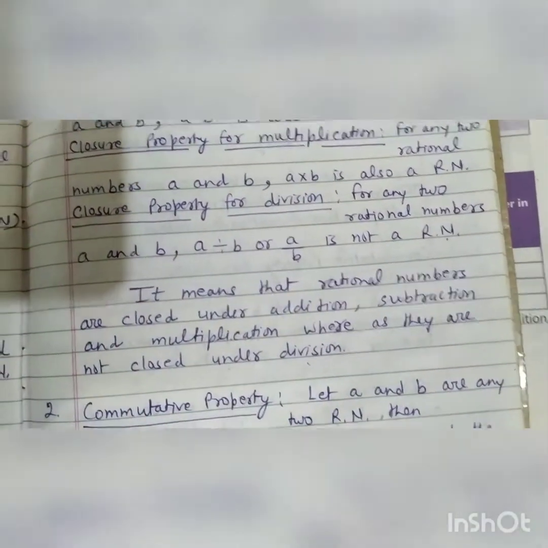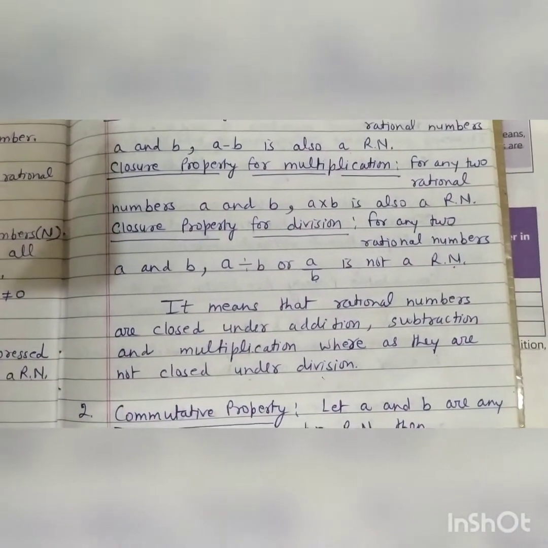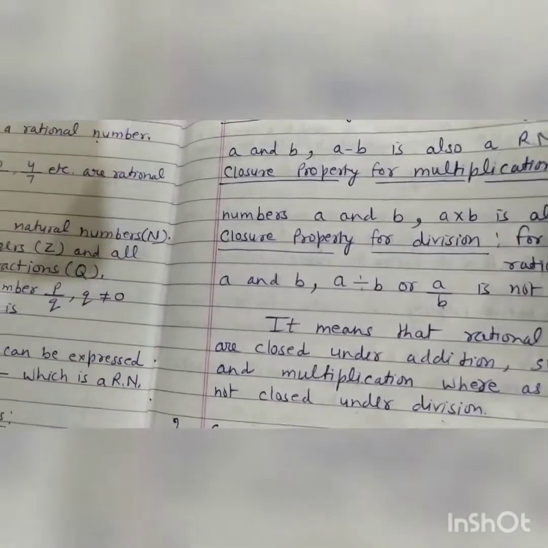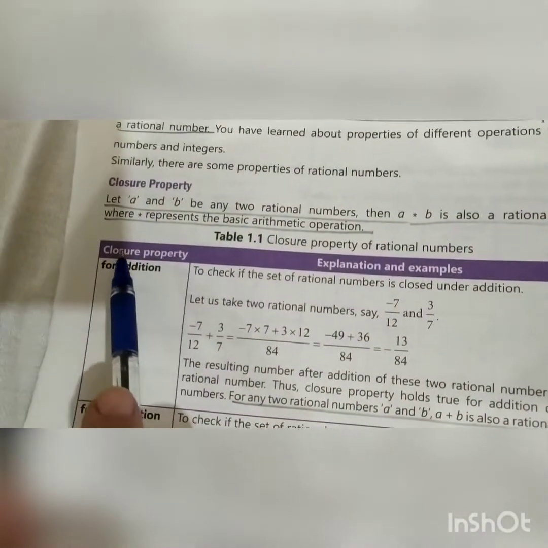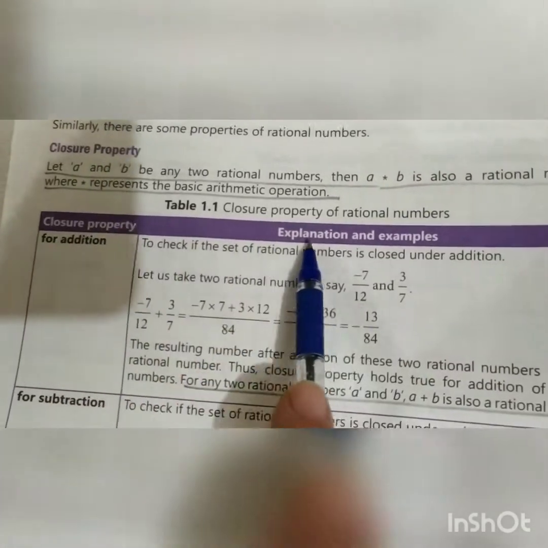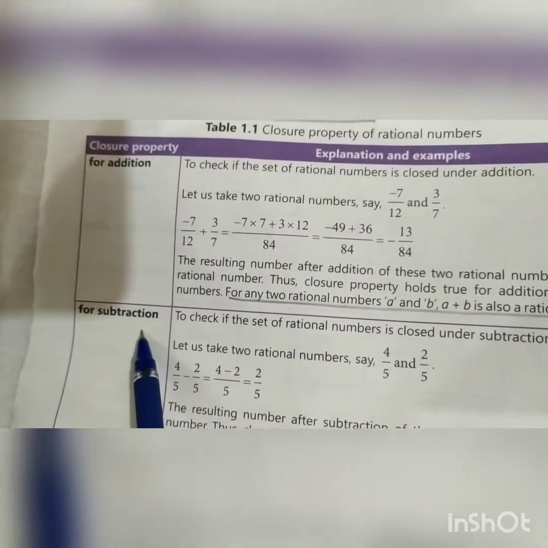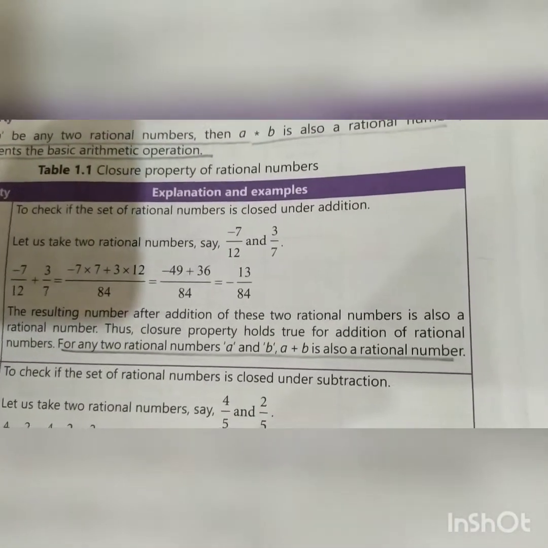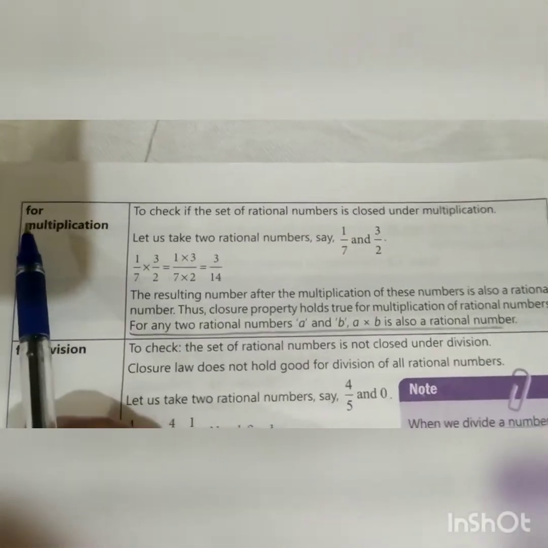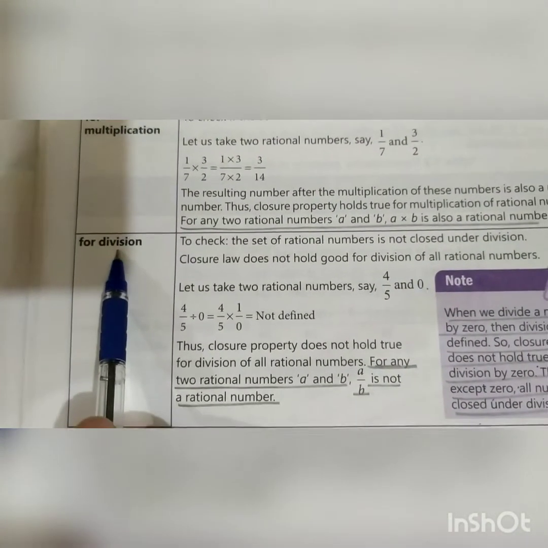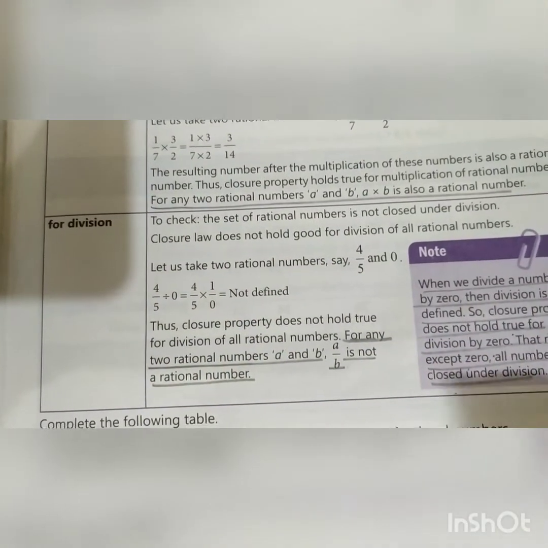Clear? Then next property, second property is commutative property. What is commutative property? See, I have explained these four. This is closure property for addition, explanation and example for addition. Second is closure property for subtraction. This is again explanation and example. Next, closure property for multiplication. This is explanation and example. This is closure property for division. Again, this is explanation and example.